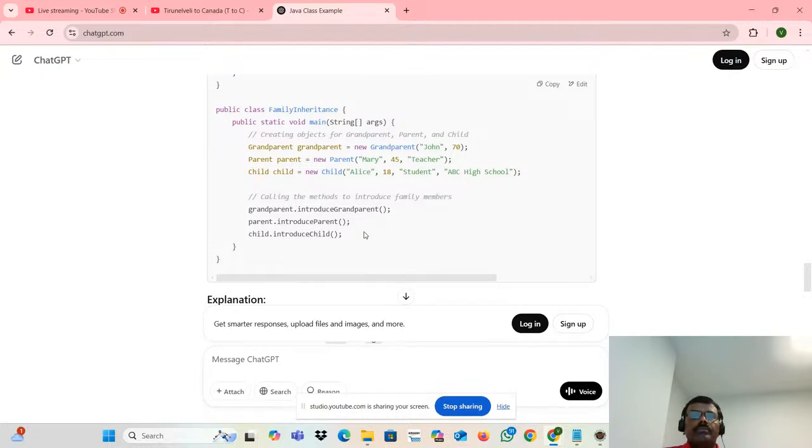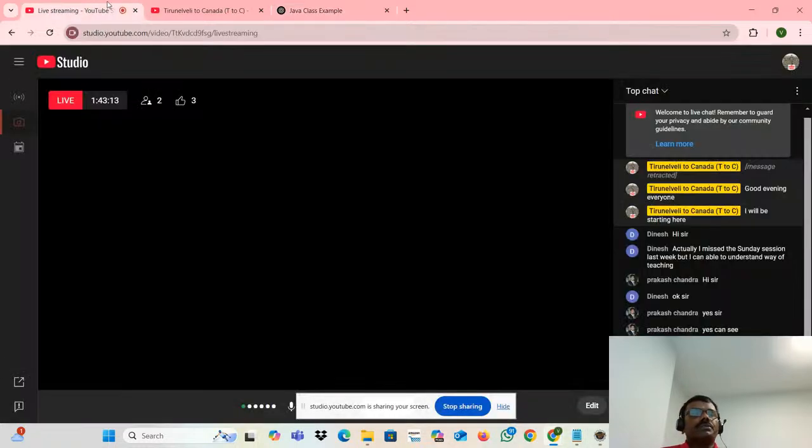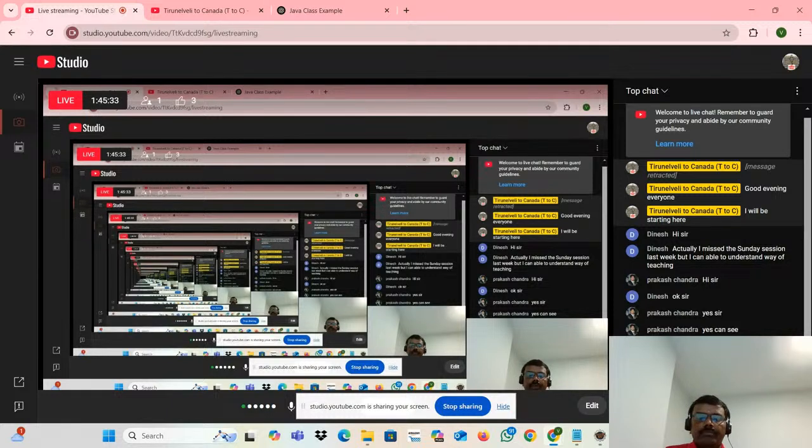Okay, team? Try it with a lot more examples. I would recommend developing some programs, like creating a program using string array and hierarchical inheritance, and also using 2D array.